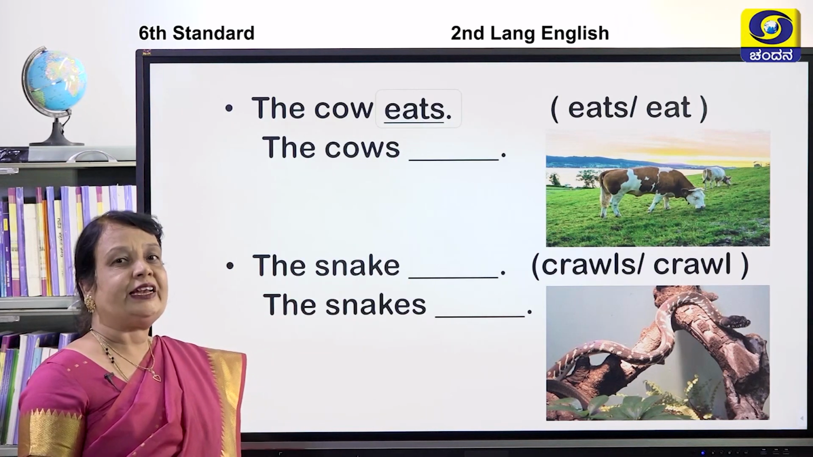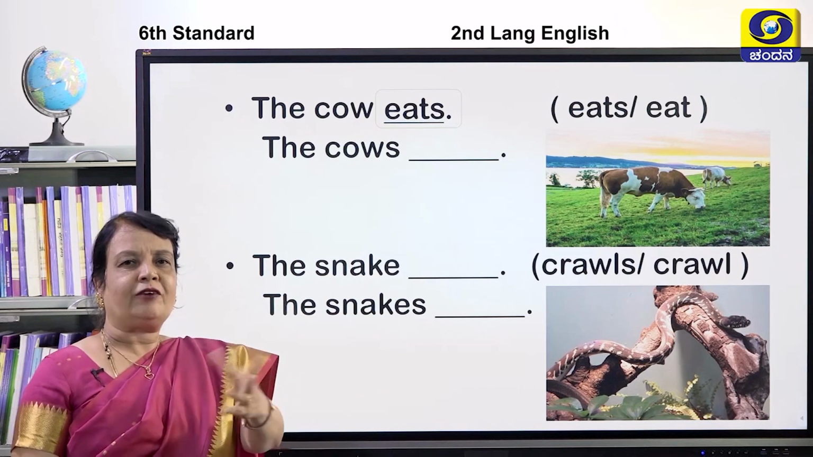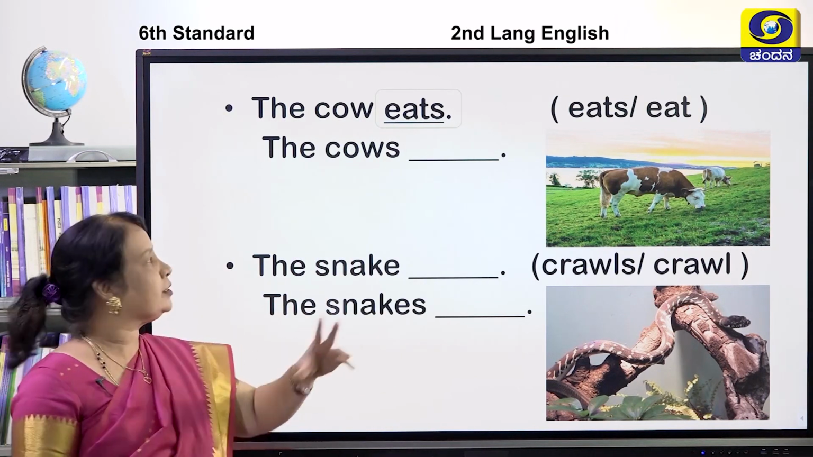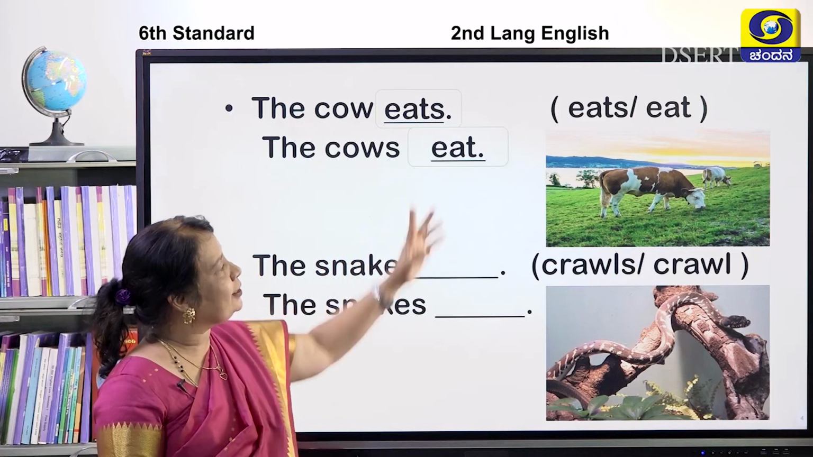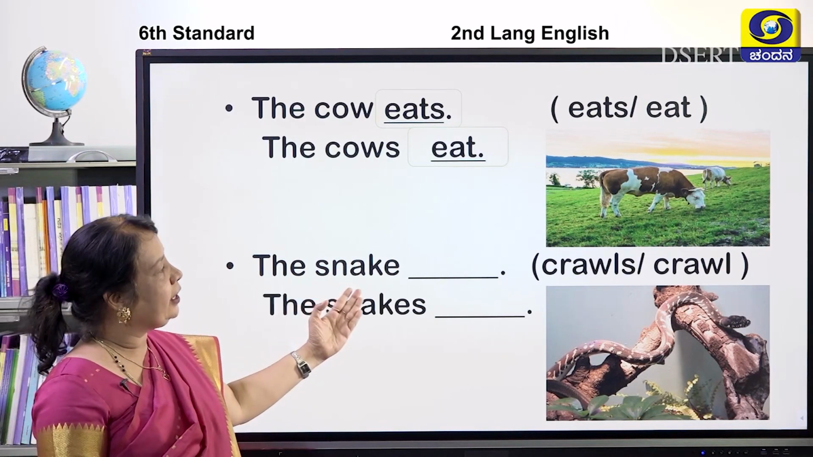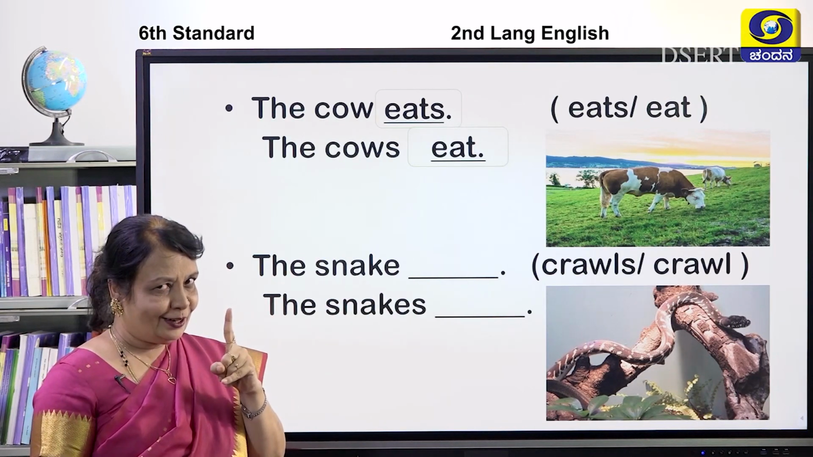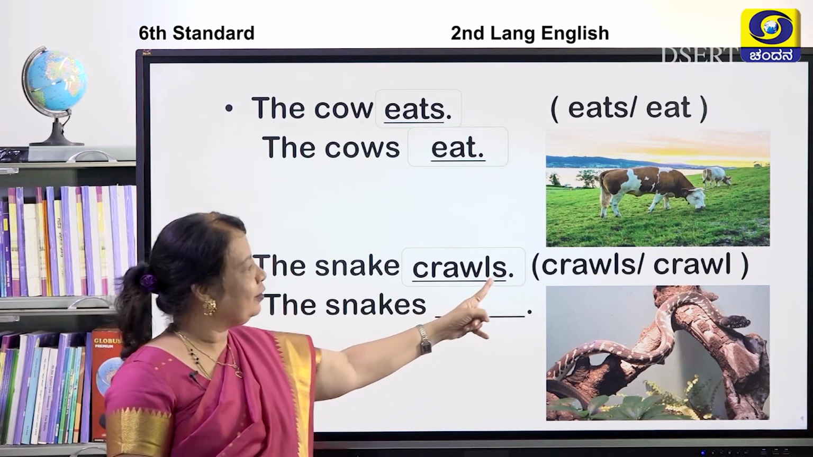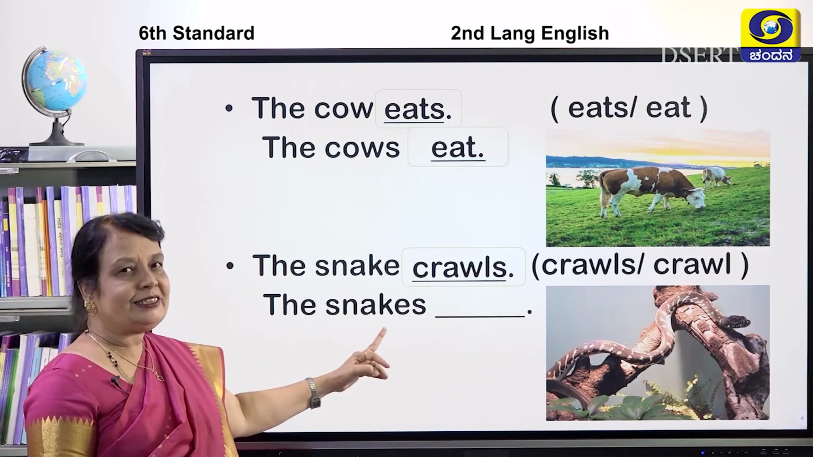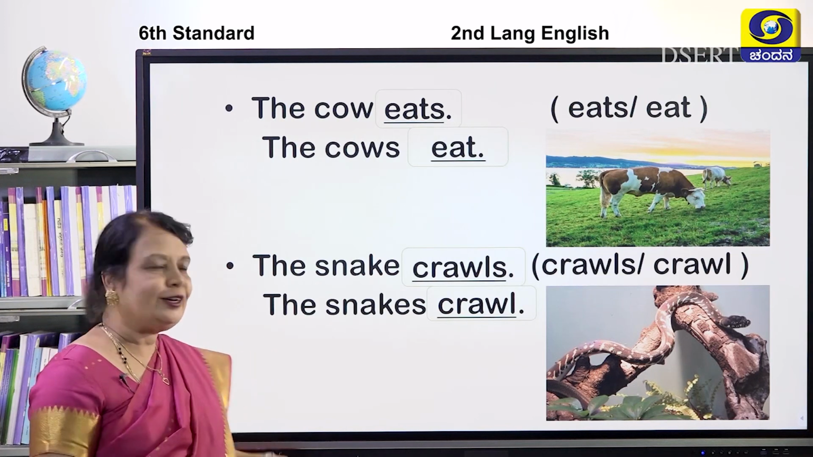The cow eats. Here, the cows. Cows means many cows. Black, white, brown, everything mixed. The cows eat. I have one more here. The snake. Yes, it is singular. One snake. It is adding of s. Crawls. The snakes crawl. Did you get an idea children?